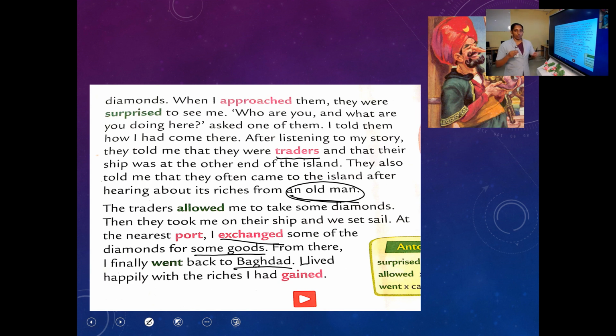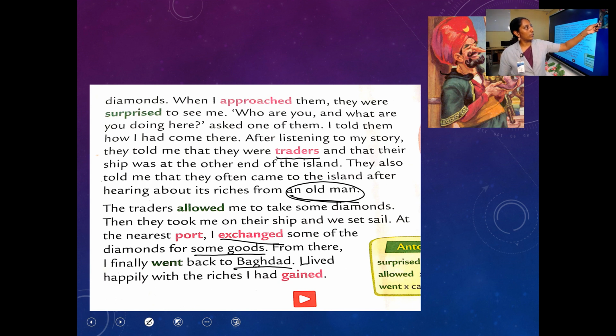"I lived happily with the riches I had gained." What about the rich things? What about the money? What about the things he got back? He is very happy and he is going to live very happily with the riches he had got. Clear? That is the end of our lesson. Did you understand the story?